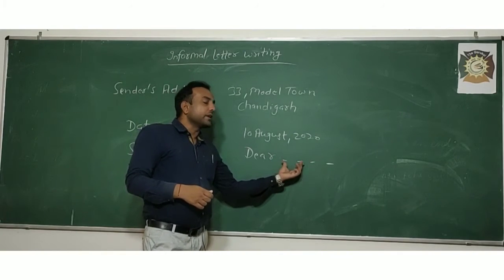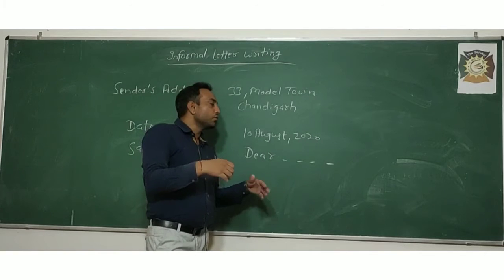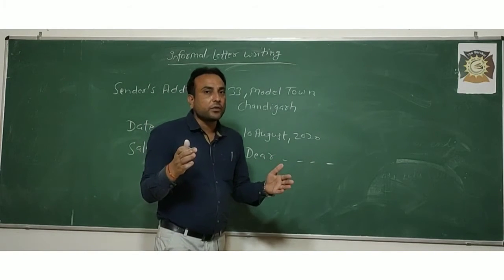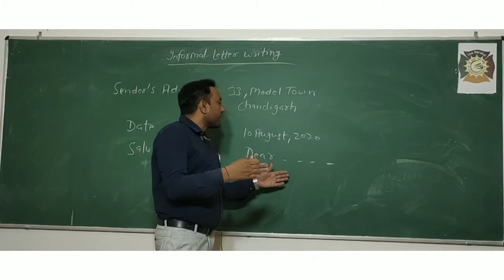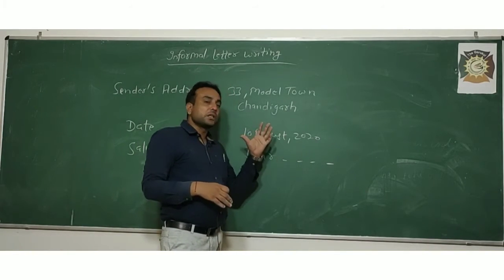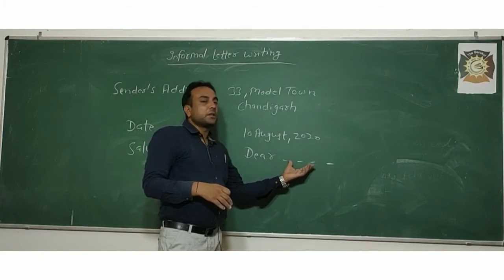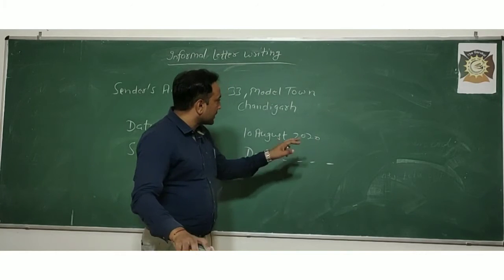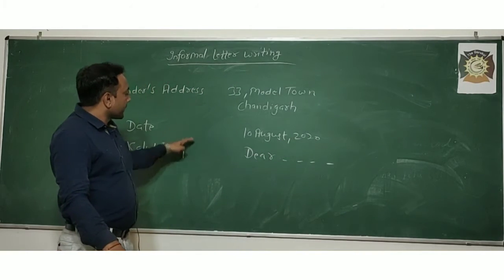You can fill in this blank with whomever you are writing the letter to. I have told you that you always write informal letters to your friends and relatives, so you use dear mother, dear father, or whatever relation you want to mention in this blank. So this is the format.